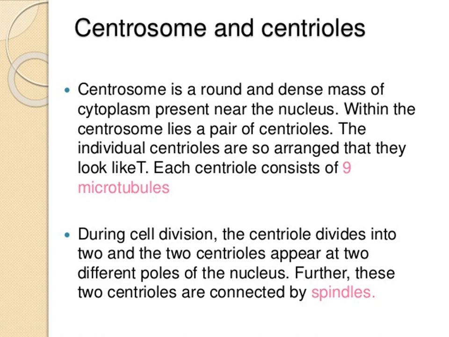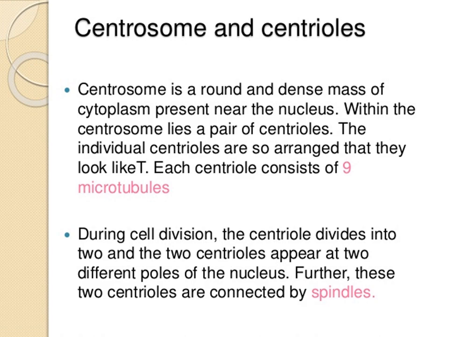Centrosome and centrioles. Centrosome is a round and dense mass of cytoplasm present near the nucleus. Within the centrosome lies a pair of centrioles. The individual centrioles are so arranged that they look like T. Each centriole consists of 9 microtubules.